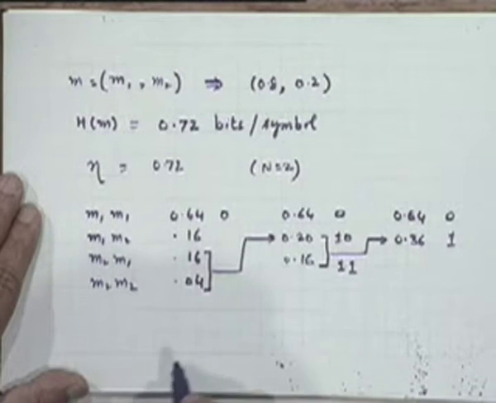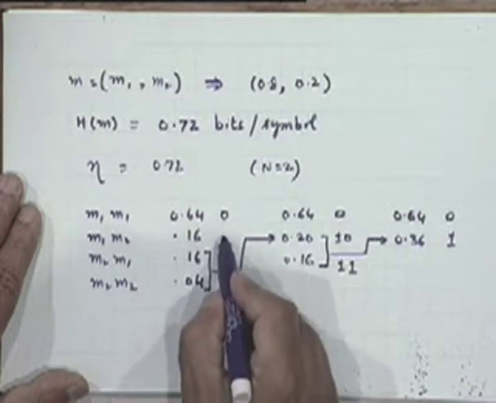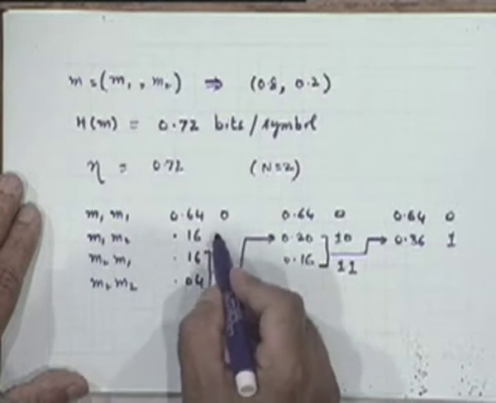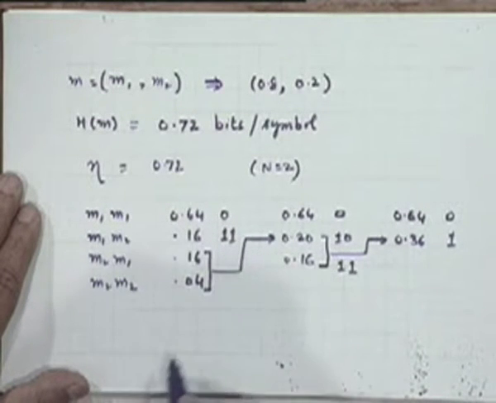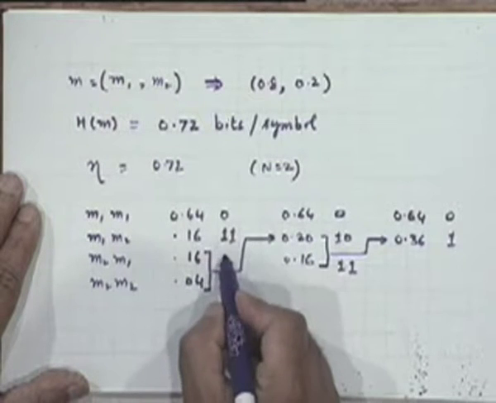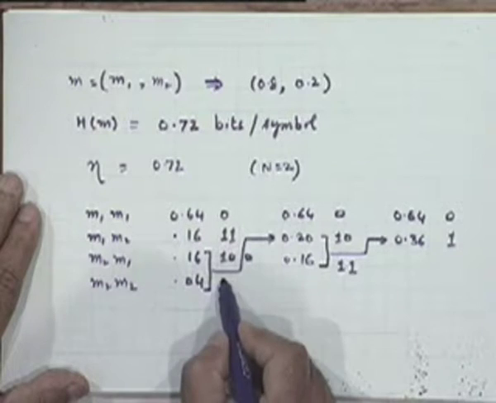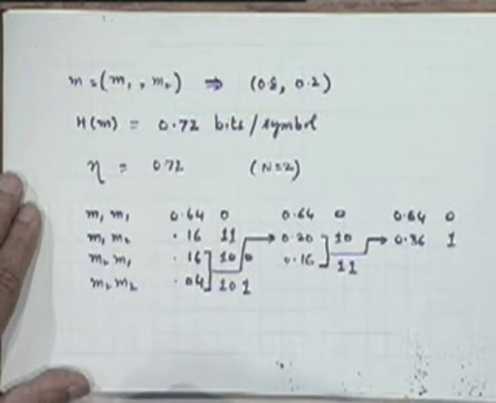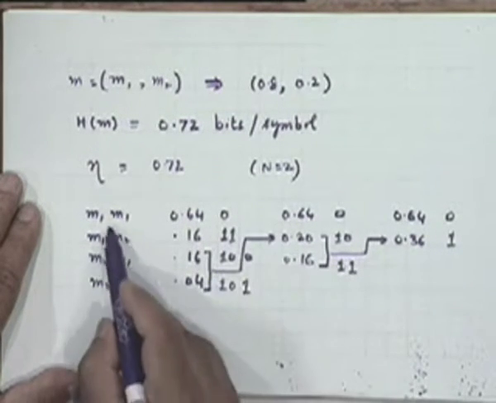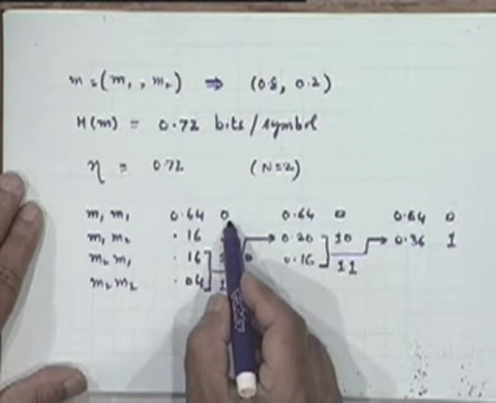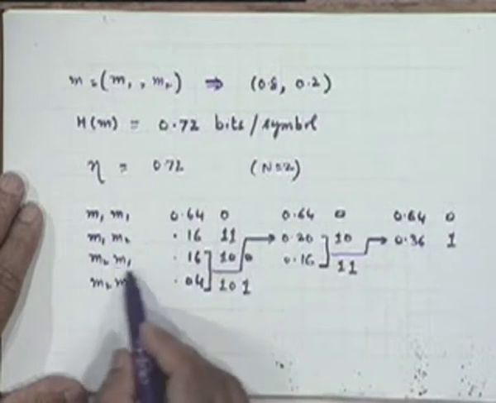This will be 0, and this 0.16 will be 1 1. Right, this 0.16 will become 1 0 0. Right, and this will become 1 0 1. So this will be your final code. M1 will be represented by 0, this by 1 1, and so on.